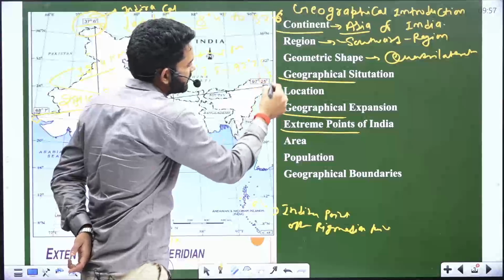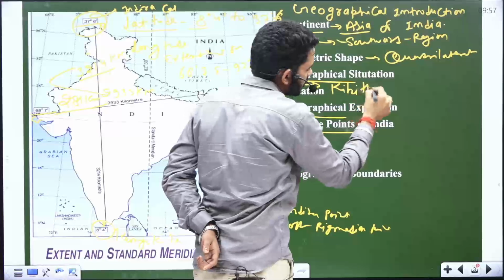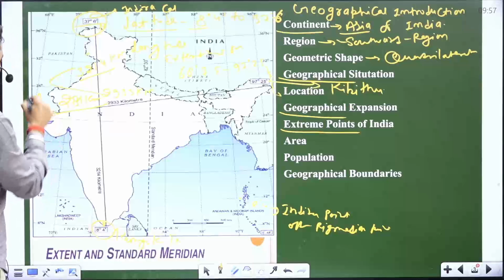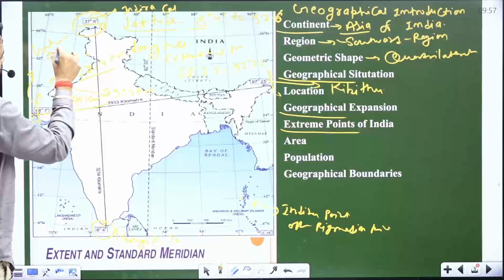Here in Arunachal Pradesh, the name is Kibithu, and here the west point, the name is Guhar Mota